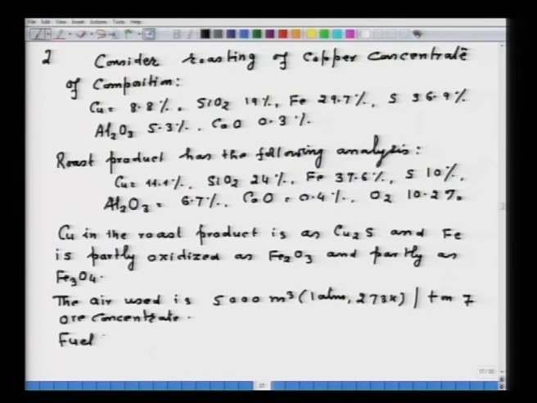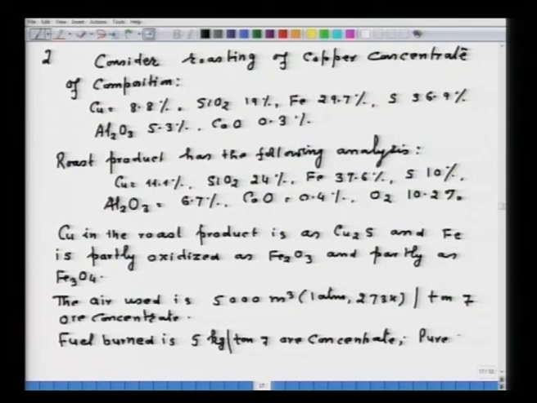So, fuel burned in the roasting process is 5 kg per ton of ore concentrate, and it is here pure carbon.